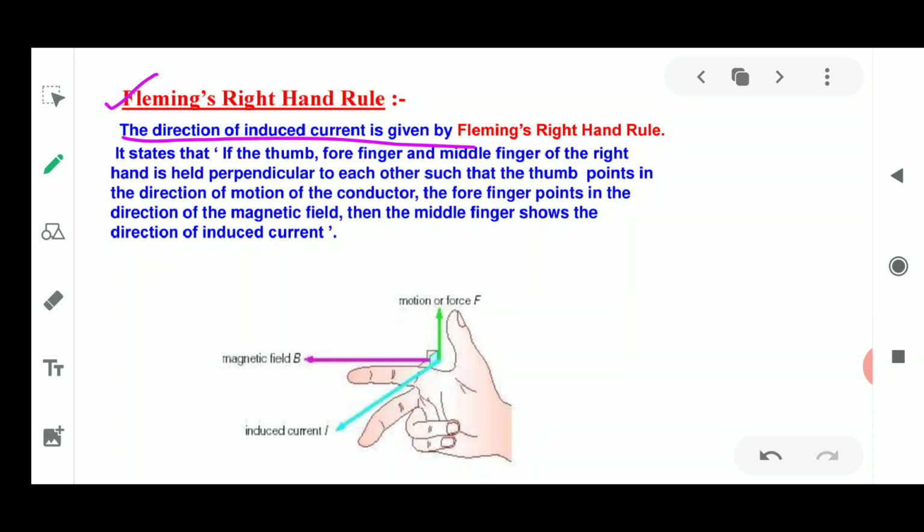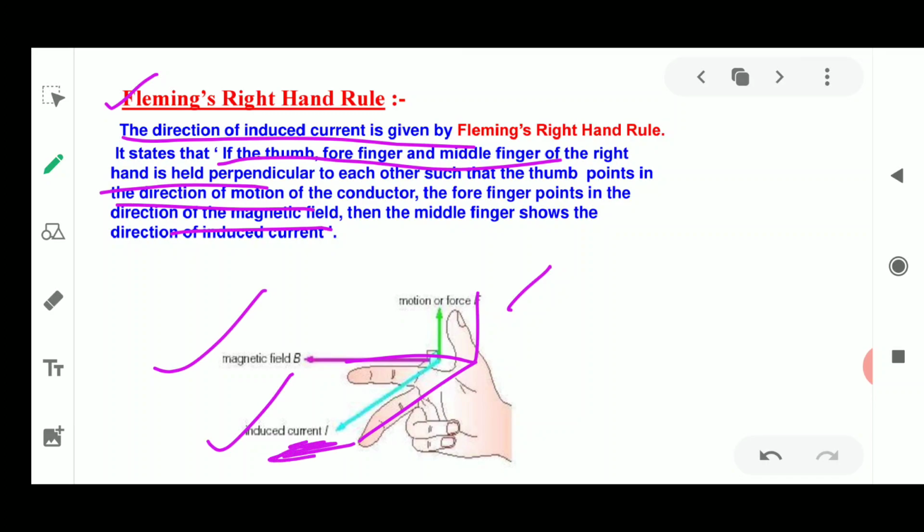It states that if the thumb, forefinger and middle finger of your right hand are held perpendicular to each other, at 90 degrees to each other, then the thumb points in the direction of motion of the conductor, the forefinger points in the direction of the magnetic field, and the middle finger points in the direction of the induced current.